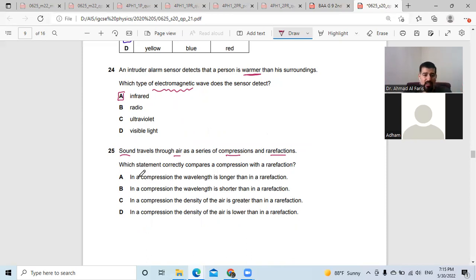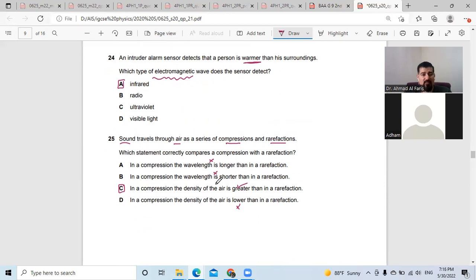A. In compression, the wavelength is longer. No, there is no wavelength difference between compression and rarefaction. In compression, the density of the air molecules is greater. Yes, because the air molecules are closer than in rarefaction. In compression, the density of the air is lower. It's not correct. So the answer for 25 is C. Yes, thank you, Shabab, Muhammad, and Maryam.